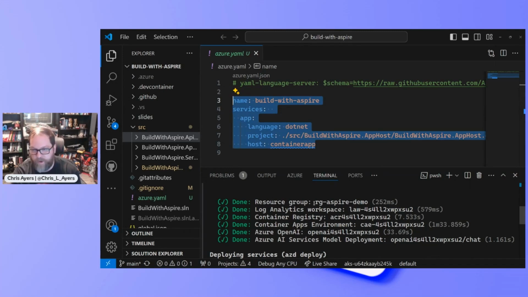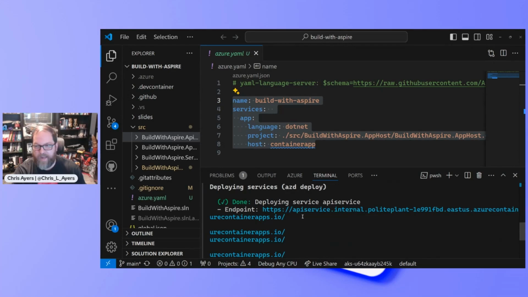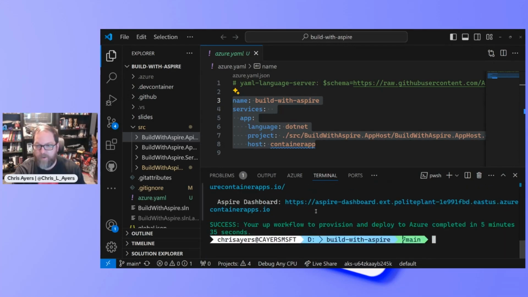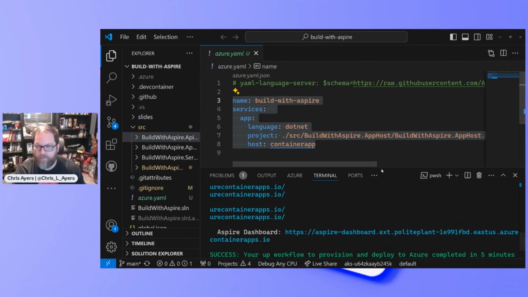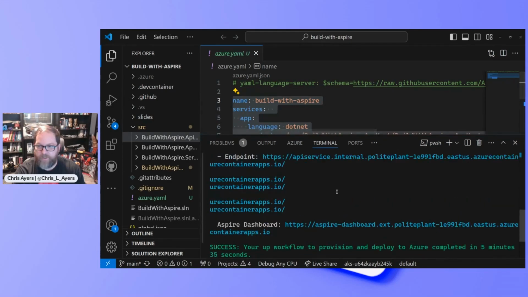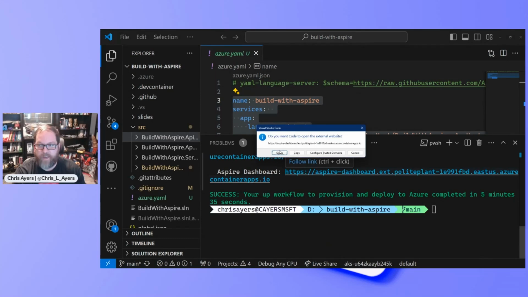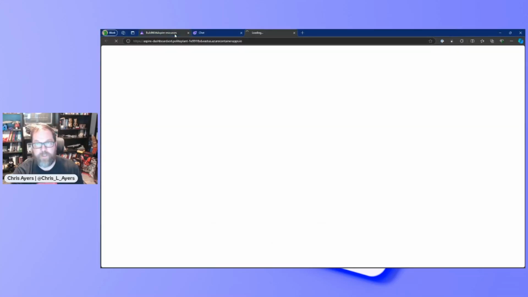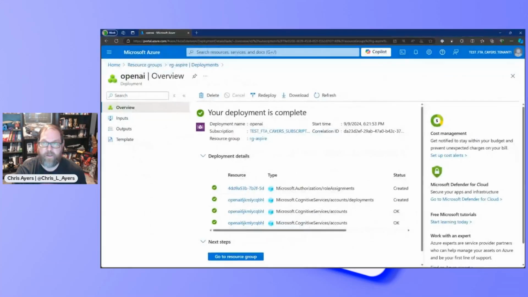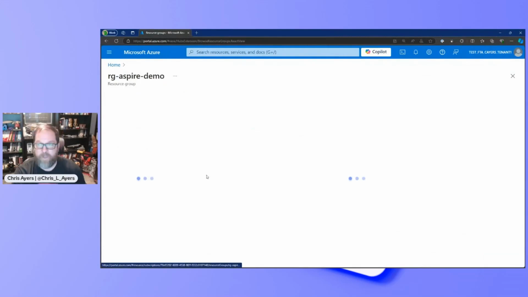You can see it deployed a new resource group, a monitoring workspace, a container registry, my applications, my OpenAI, and then it listed out the endpoints that I can leverage to see these applications. And I can even go out to these resources running in Azure. Let me just show you them real quick and then we'll wrap up.